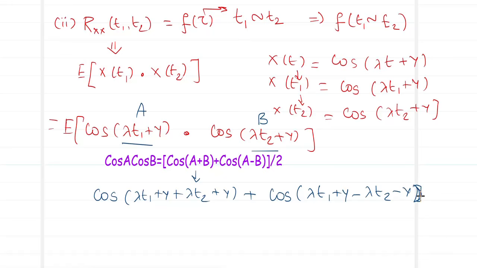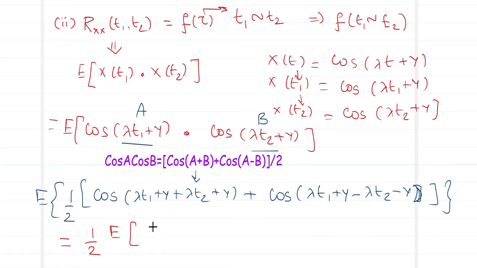Okay, so this becomes my cos(A−B) and everything over here is divided by 2 and we take the expected value of this expression. Now moving on, what do we know about the expected value of your half? This is going to be a constant, so this half comes outside. Let me split it into two terms.